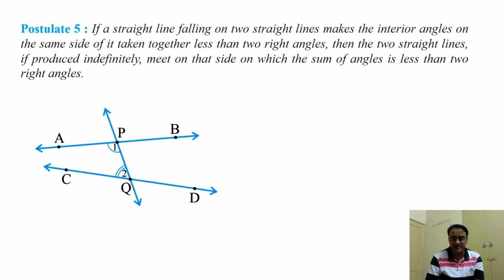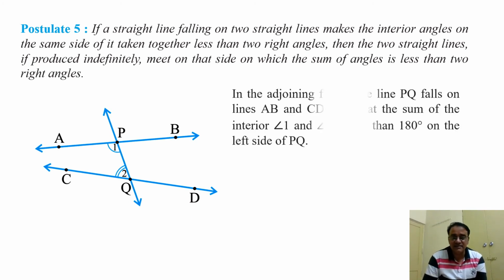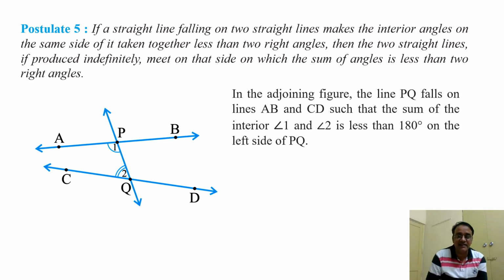So we'll see one example. See in this example, at P and Q there are two angles, angle 1 and angle 2, and the angles on the right side I am not considering. On this side the sum of the angles is less than 180 degrees. See these two angles. So here when we extend, they will intersect on that side.